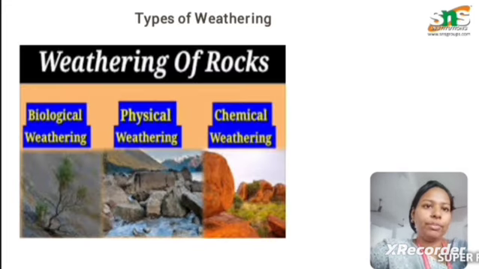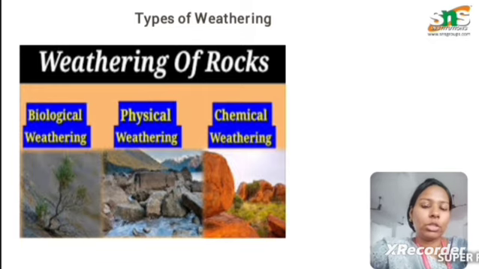Next one, types of weathering. There are three types of weathering. First one is biological weathering, physical weathering and chemical weathering. Physical weathering is nothing but the breakdown of the rocks. The outer external layer of the rocks breaks down, but the chemical properties of the rocks are not disturbed. But in chemical weathering, the chemical composition of the rock is disturbed. This type of weathering is caused due to the reaction of chemicals, where the hydroxides and the oxides are the result of this chemical weathering.